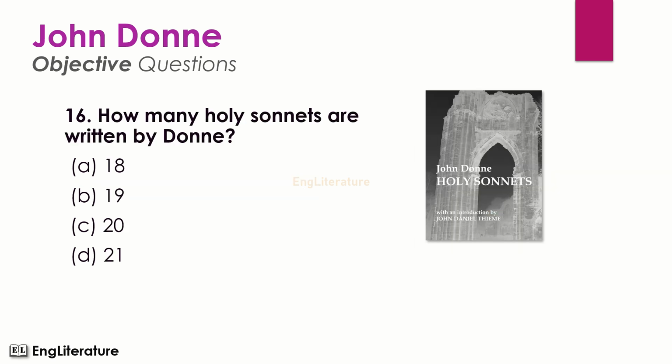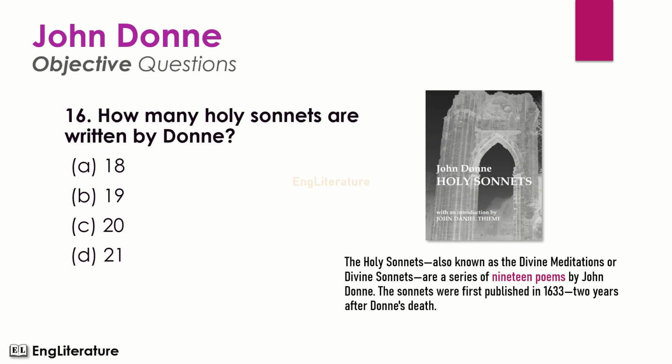How many holy sonnets are written by Donne? The holy sonnets, also known as the Divine Meditations or Divine Sonnets, are a series of 19 poems by John Donne. The sonnets were published in 1633, 2 years after Donne's death. So the correct option is number B. 19 holy sonnets are written by John Donne.